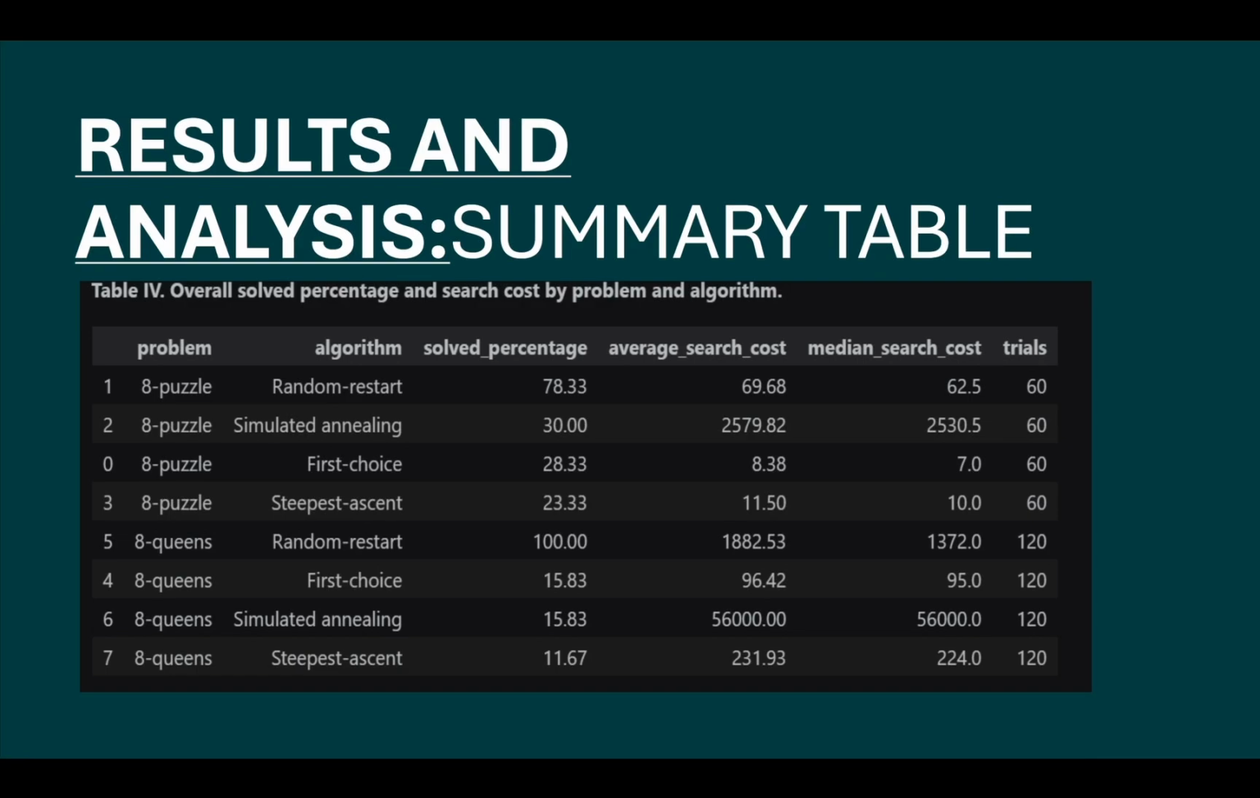Finally, the table summarizes the overall results. We can see that random restart hill climbing improved the success rate compared to the standard hill climbing. However, this improvement came with an increase in search cost. Simulated annealing provided strong performance but also required more computation.